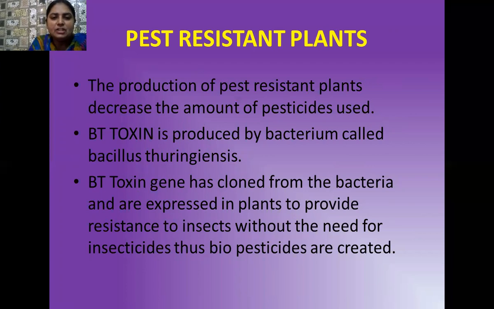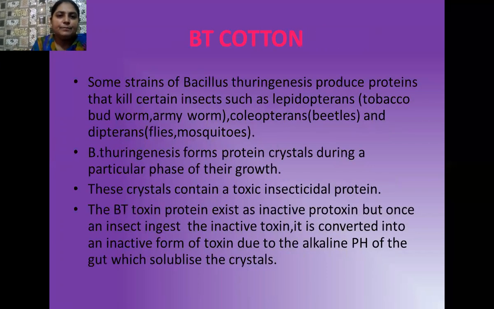So what is the special thing about this Bt toxin? This Bt toxin remains inactive inside the bacterium. It remains inactive and does not kill the bacterium, because the Bt toxin only gets activated as soon as it receives the basic pH, and that pH is obtained in the midgut of the insect.